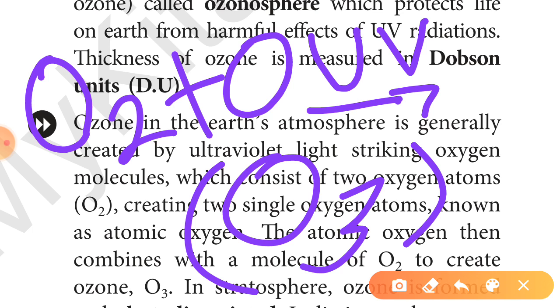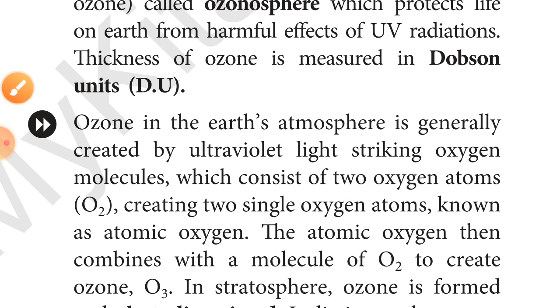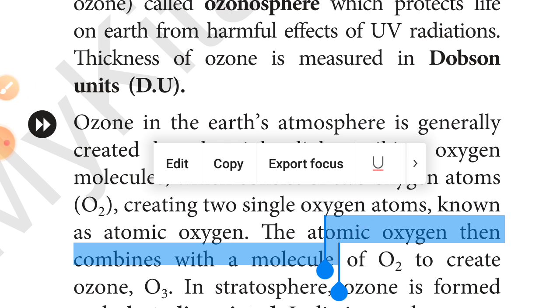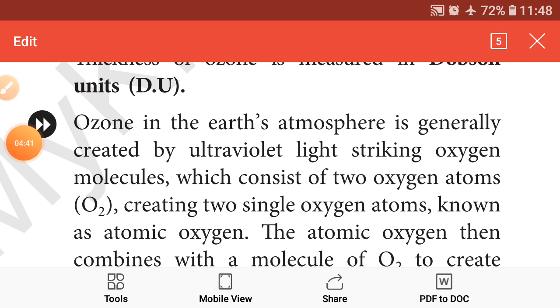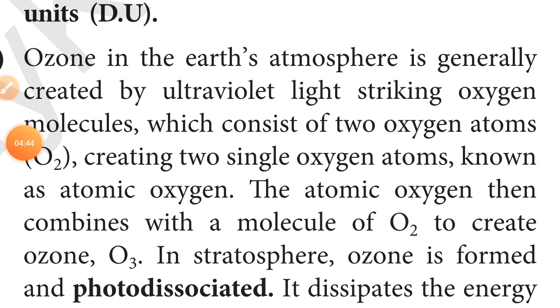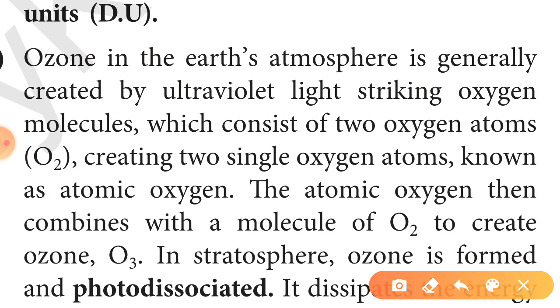It can be formed with the help of UV rays also, but this process is very slow. That's why there is a lack of such conditions, as we can just think theoretically: creating two single oxygen atoms known as atomic oxygen. This atomic oxygen then combines with a molecule of O2 to create O3, especially in the stratosphere.